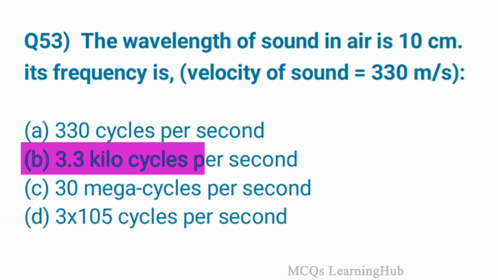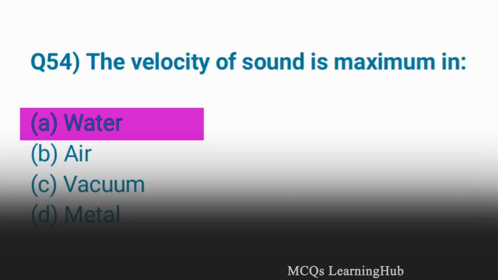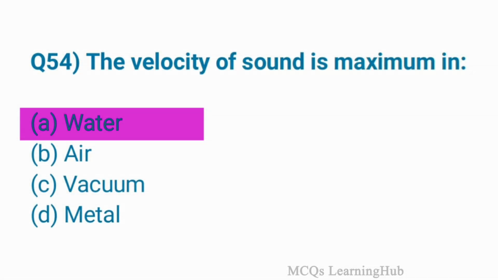The wavelength of a sound in air is 10 cm. Its frequency is. Option B is correct, 3.3 kilocycles per second. Question 54. The velocity of sound is maximum in water. Option A is correct.